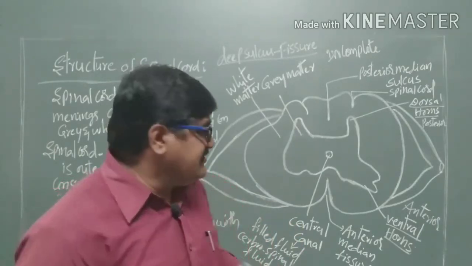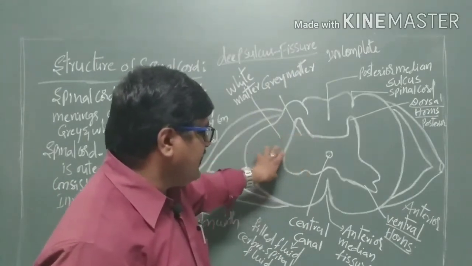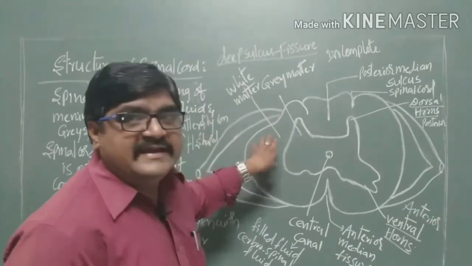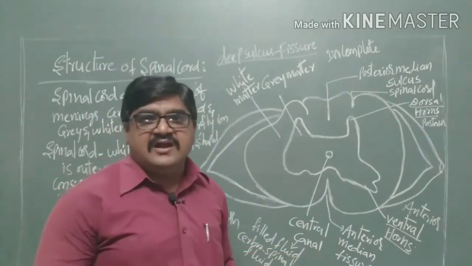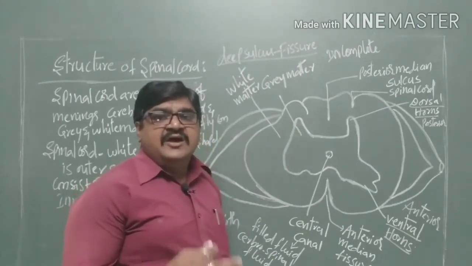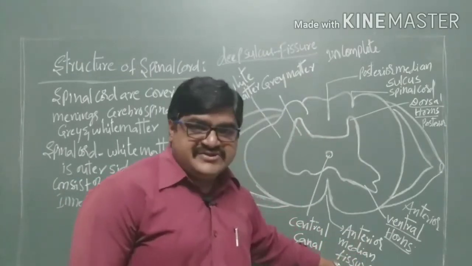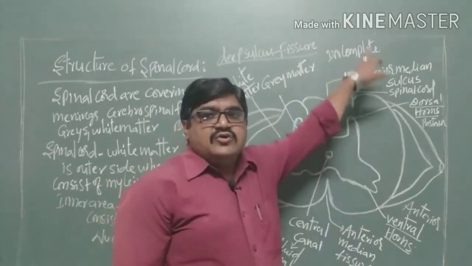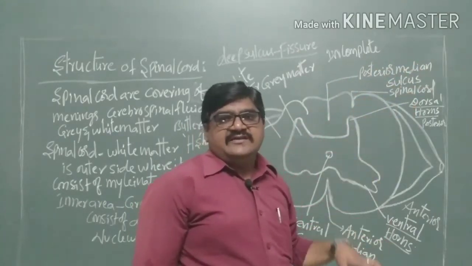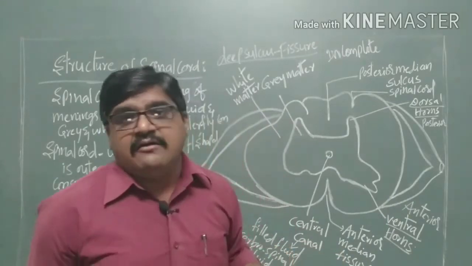So this is a structure we call the spinal cord, where the spinal cord is not completely divided, it is incompletely divided with the help of an anterior median fissure and a posterior median sulcus. So this is about the structure of the spinal cord.